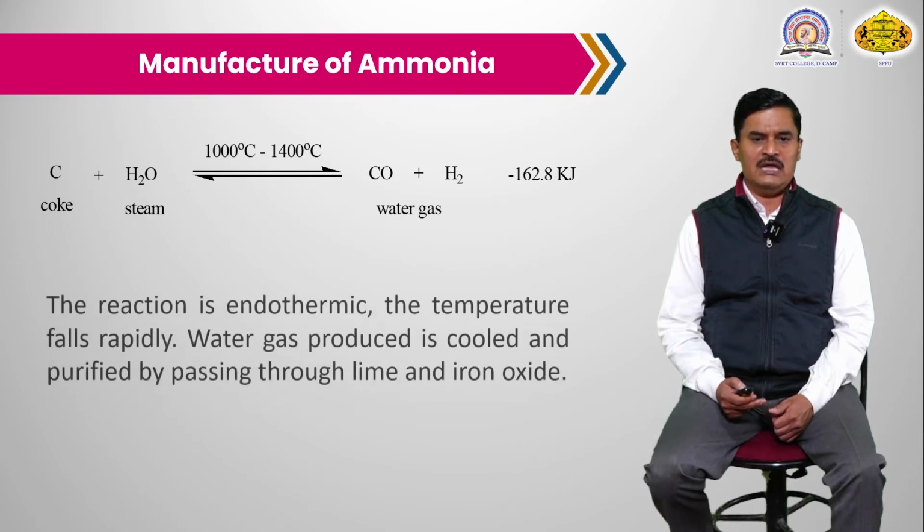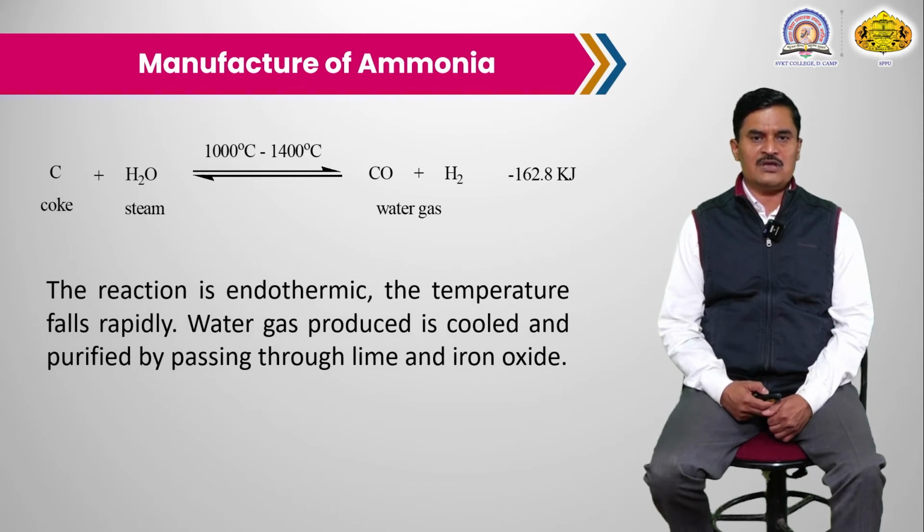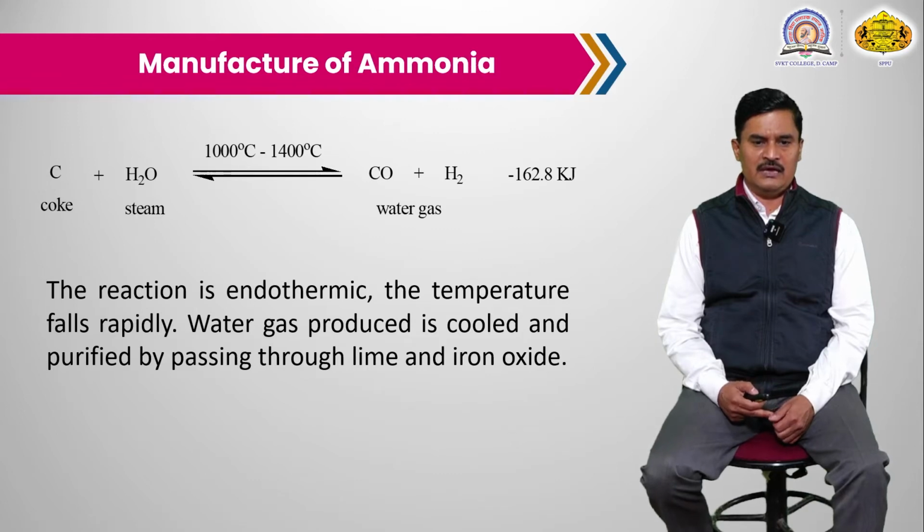This reaction is endothermic. Endothermic means heat is absorbed during the reaction, so the temperature falls in the reaction mixture. So this reaction requires a high temperature of about 1000 to 1400 degrees Celsius, continuously, because the reaction is endothermic.